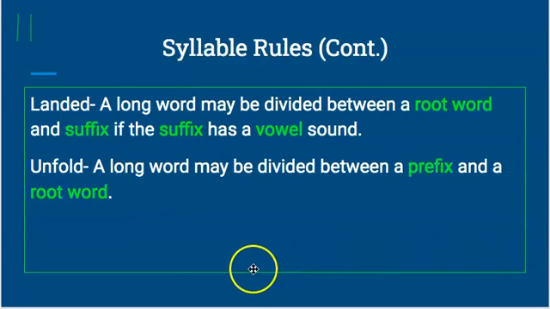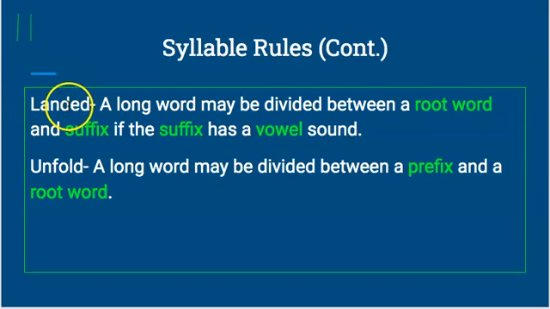All right, there's two more. The word landed is a long word, and it may be divided between the root word and suffix if the suffix has a vowel sound. So for the word landed, land would be your root word and ed would be your suffix.